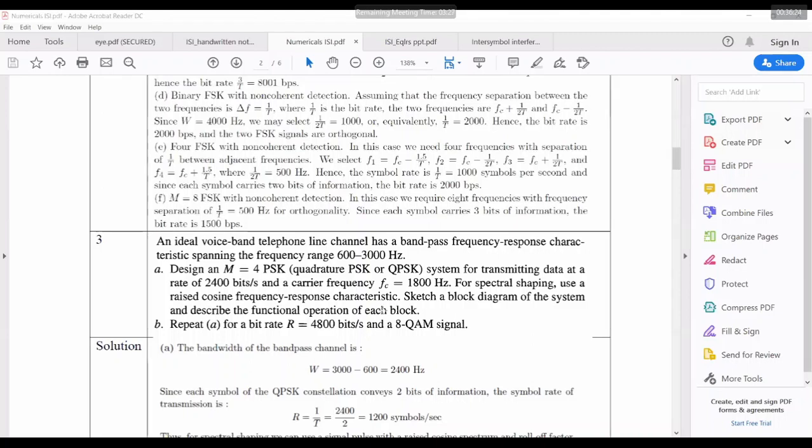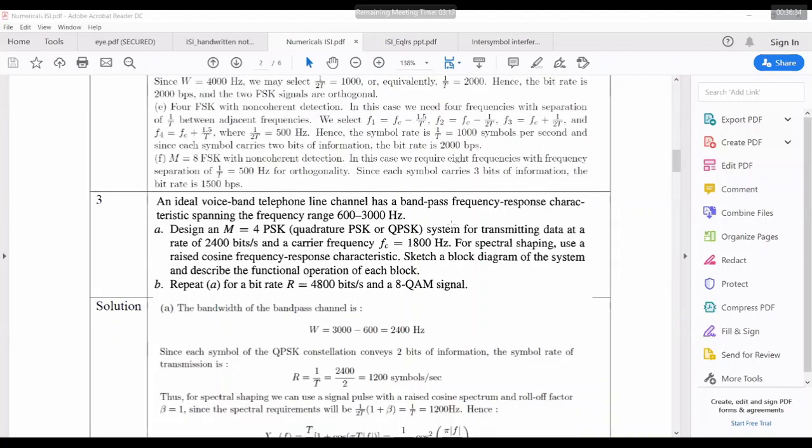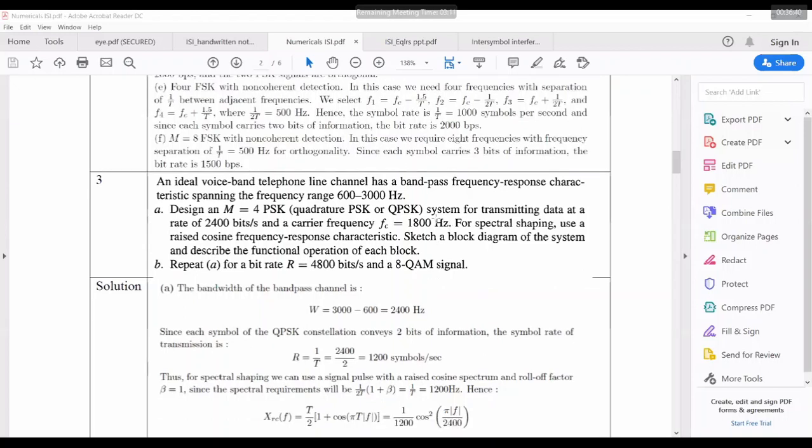Here they have not told any criteria, so repeat A means repeating only till that one point. Otherwise, I understood you.